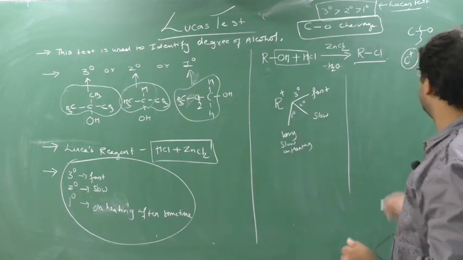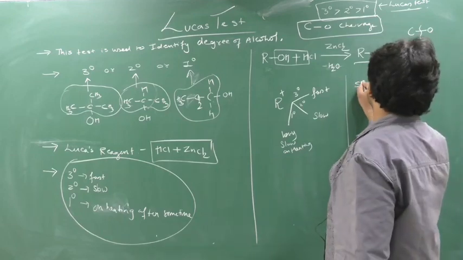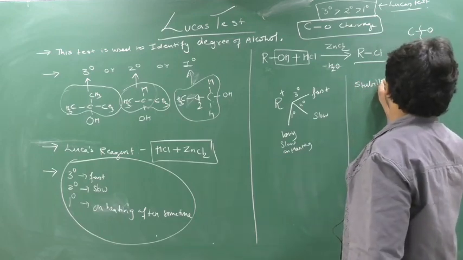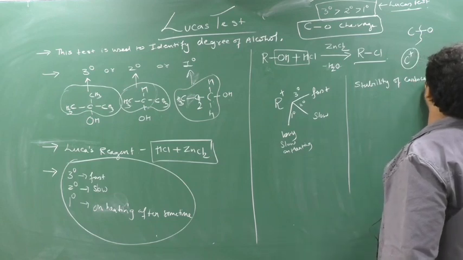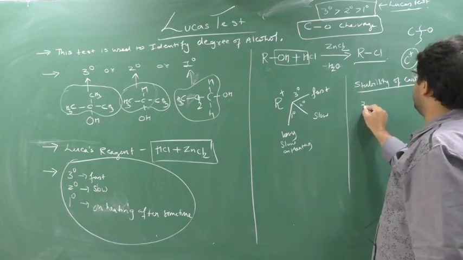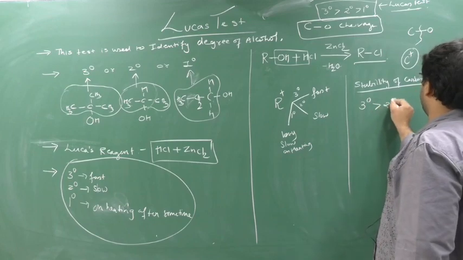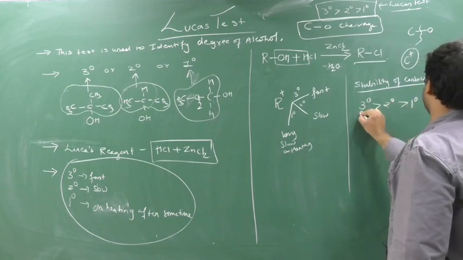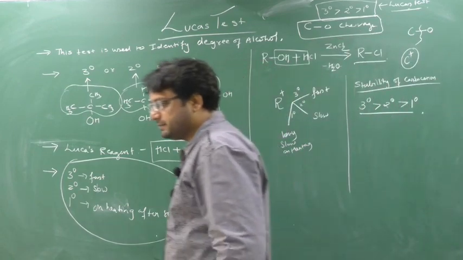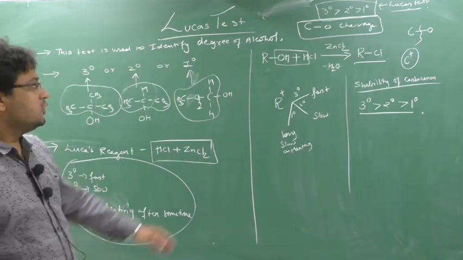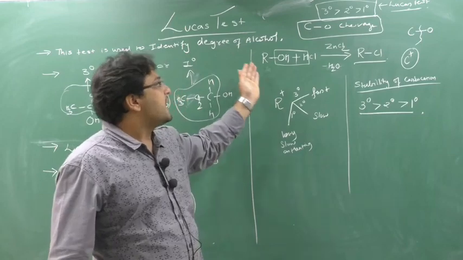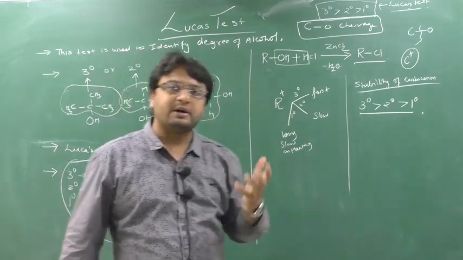Now we know one series in terms of stability. Please understand here: the stability of carbocation is such that 3 degree carbocation is more stable than 2 degree, which is more stable than 1 degree. You know this or not? Yes or no? Understood? So when C-O cleavage takes place, R plus comes out and a carbocation forms.